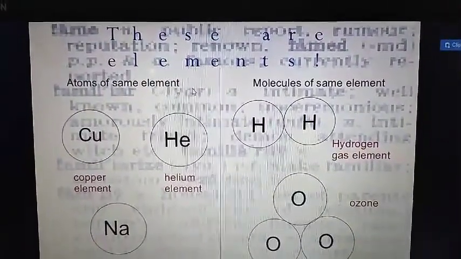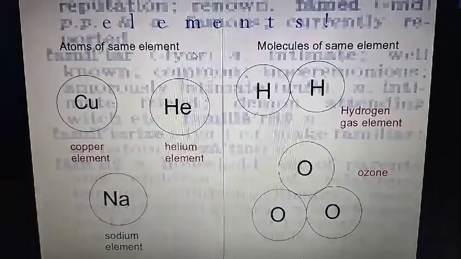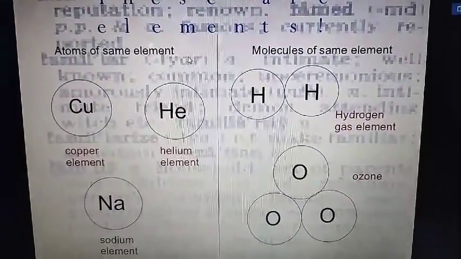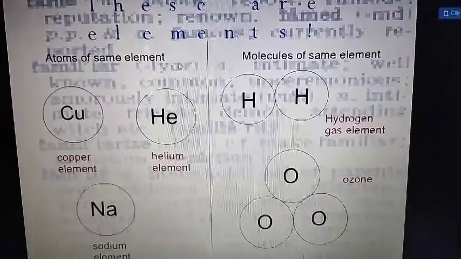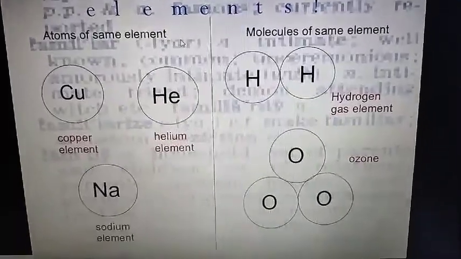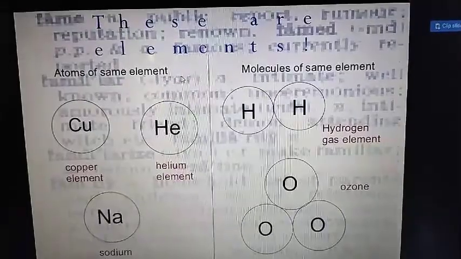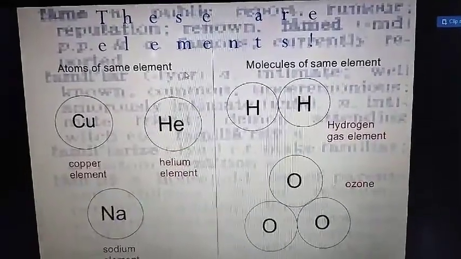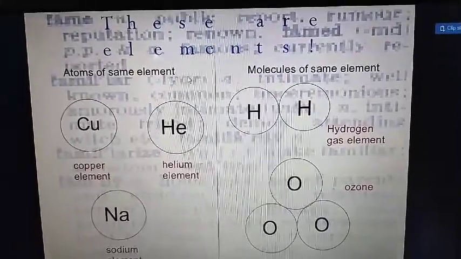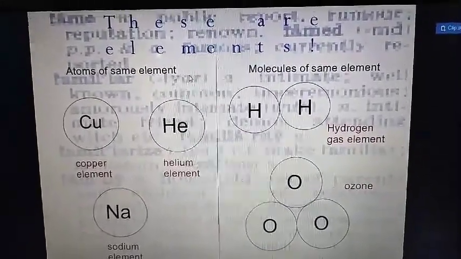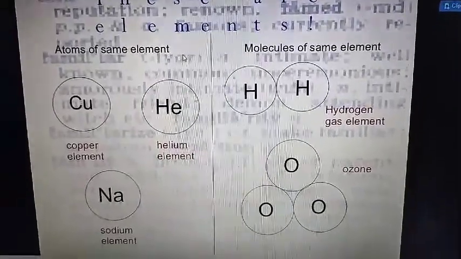Now here you see the examples of elements, like atoms of the same element. You see copper. Copper is an element. Yes, it is an element. Why? Because the same kind of atom is present all over the copper. Then helium, it is also an element. Sodium, element. Then you see the molecules of the same: hydrogen and hydrogen combined together. So it is a molecule, H2. It is a molecule and at the same time it is an element. Why? Because the same kind of atom is present, means only hydrogen is present. That is why it is an element. Then you see oxygen.